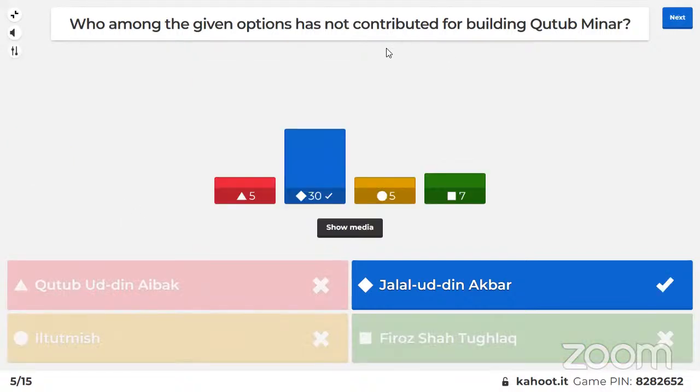All right, so who has not contributed to the Qutub Minar? Aibak has contributed, Iltutmish has contributed, and Firoz Shah Tughlaq has also contributed. So they are all part of the Delhi Sultanate. And Jalaluddin Akbar was part of the Mughal Empire, which came later. So Akbar has not contributed anything to the Qutub Minar.